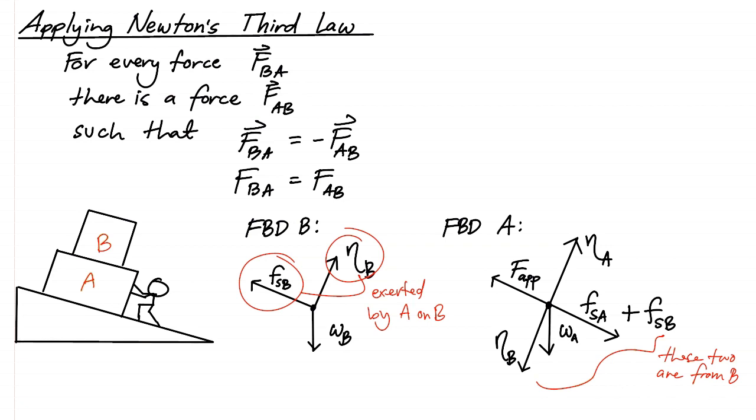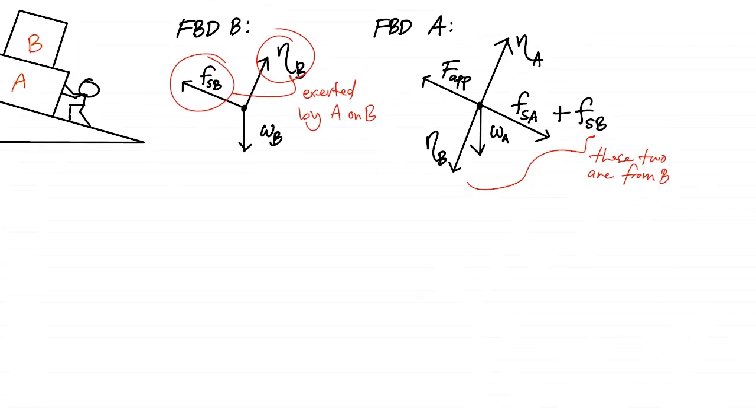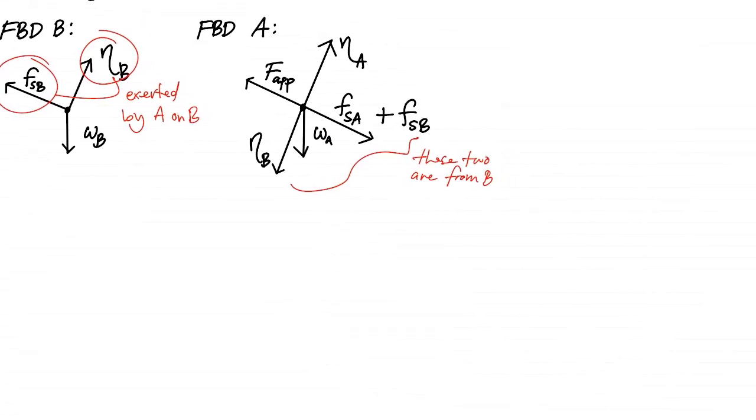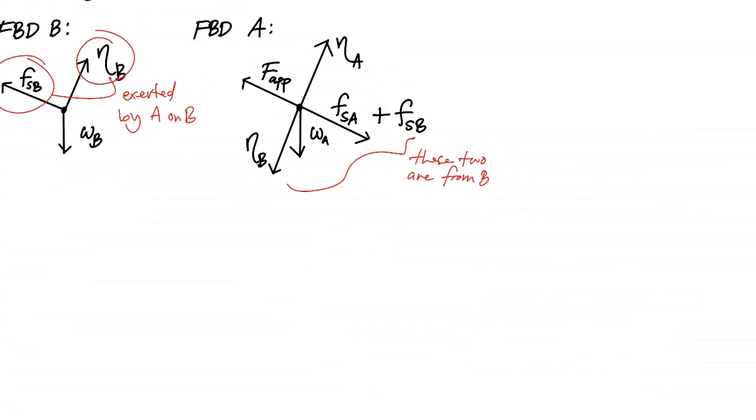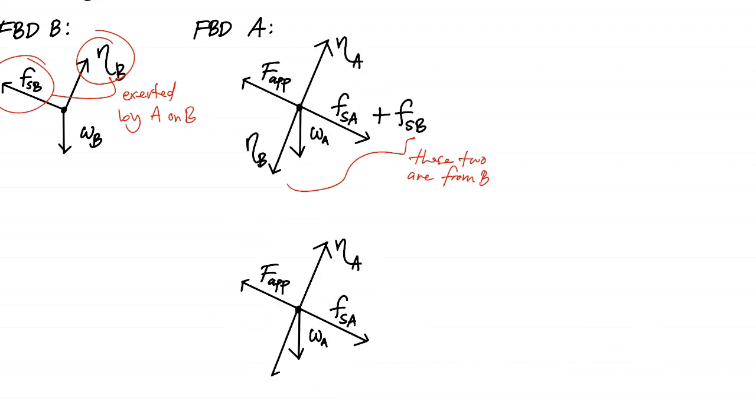Now, we can simplify this para hindi ganun kagulo. We can write these two forces in terms of a single vector. No? So, pwede nating ilagay, instead of having those two vectors, we can add a single vector that is the sum nung dalawang forces na yun. So, we are not sure for now kung ano yung direction na yun, but we can assume na maybe downward siya.